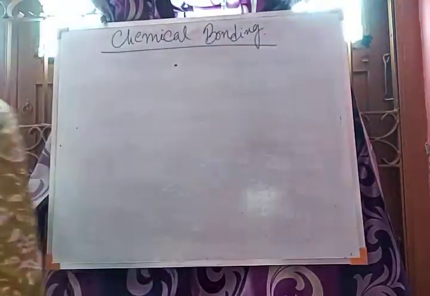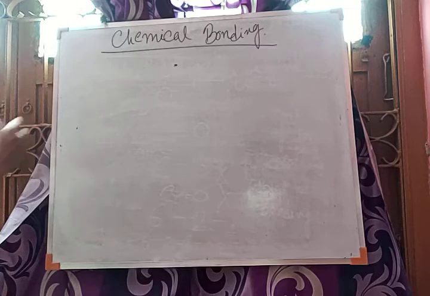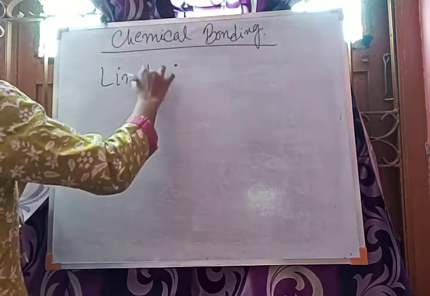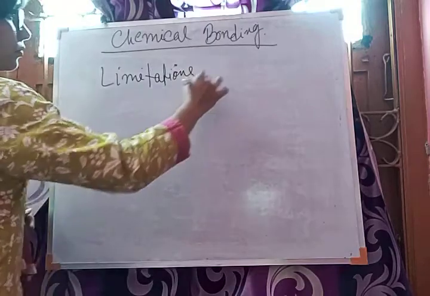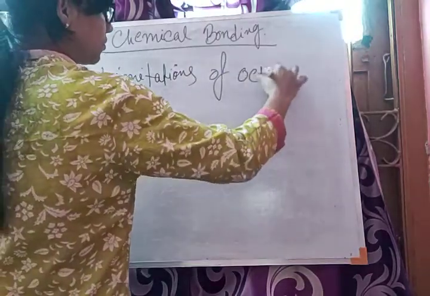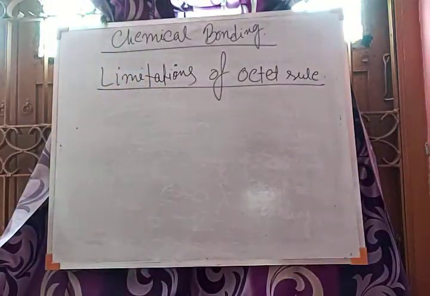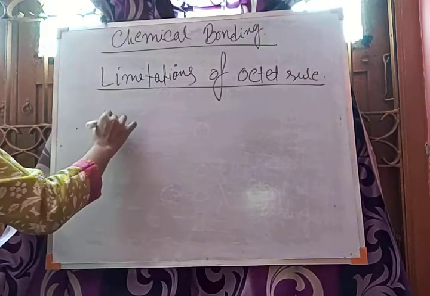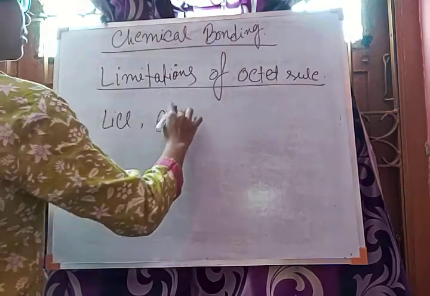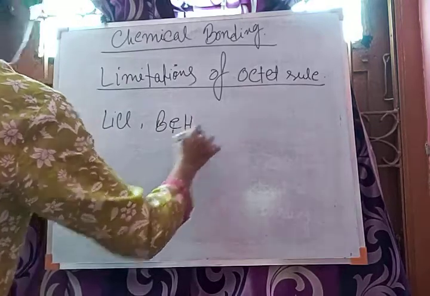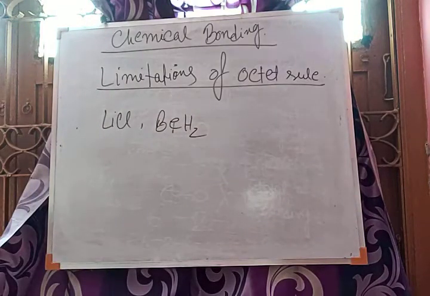Next, obviously there are some limitations of the octet rule. While every molecule is trying to fulfill its octet, there are some molecules that don't fulfill their octet, and still they are stable molecules.